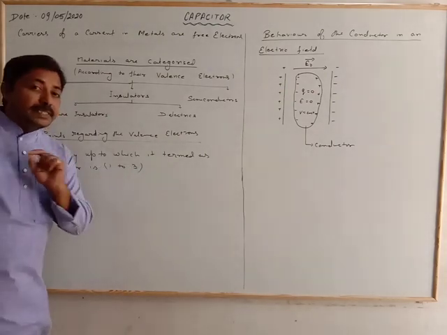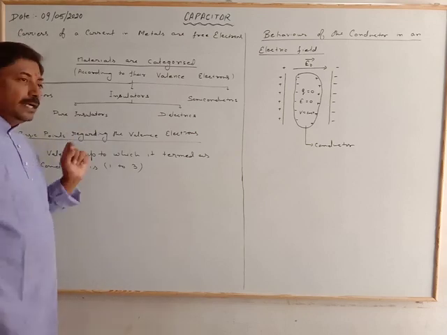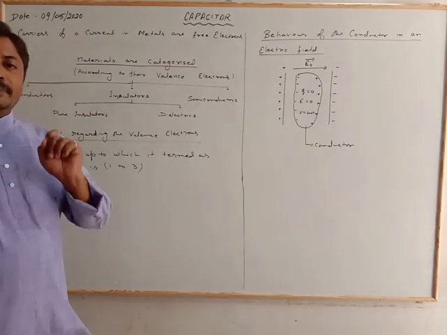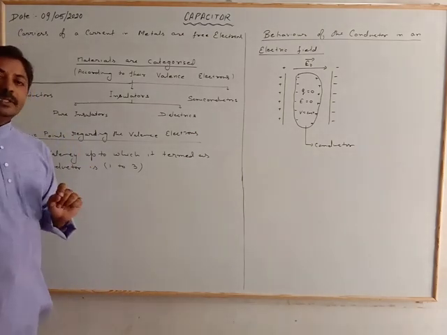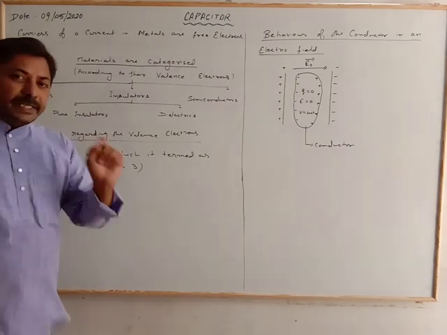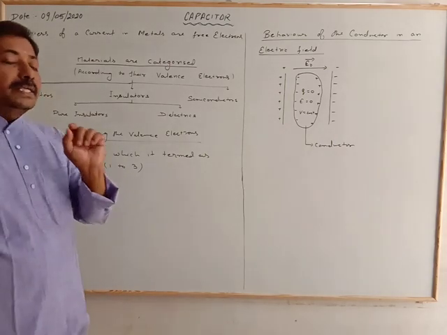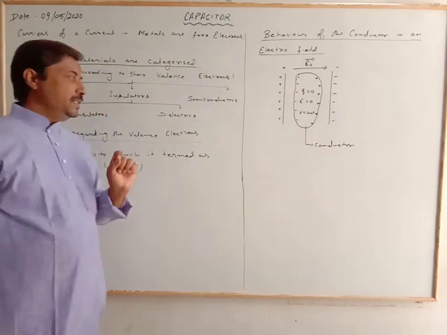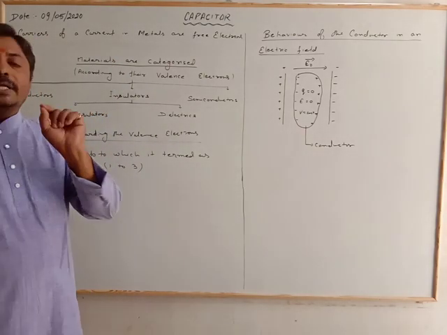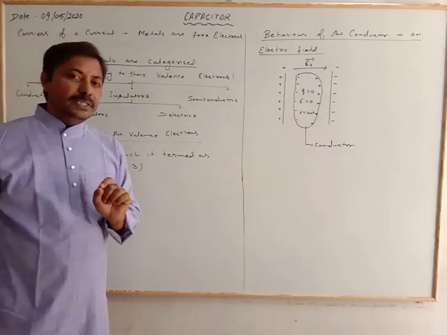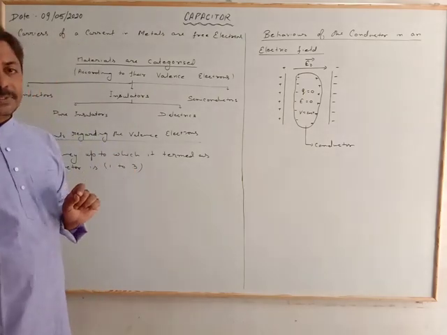And these valence electrons in the conductor, in the metals, are free to move in the lattices of the crystal structure. They don't have any affinity with their parent atoms.